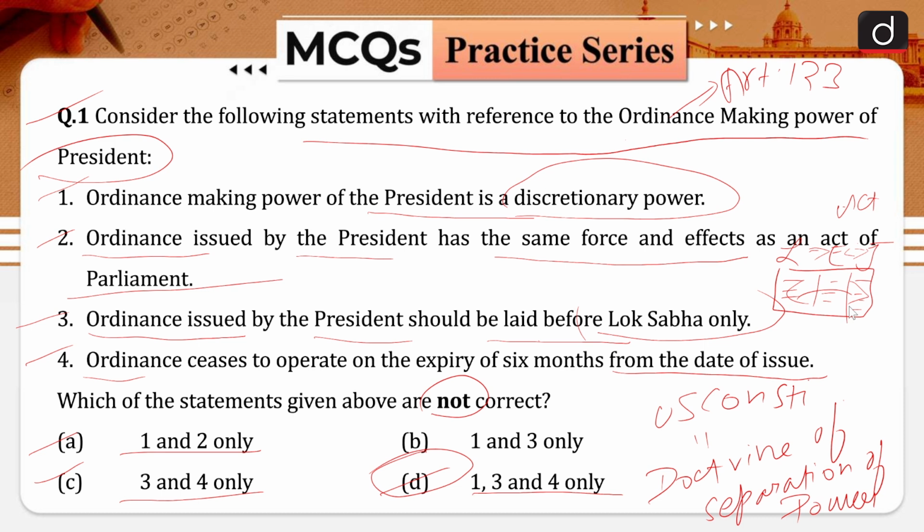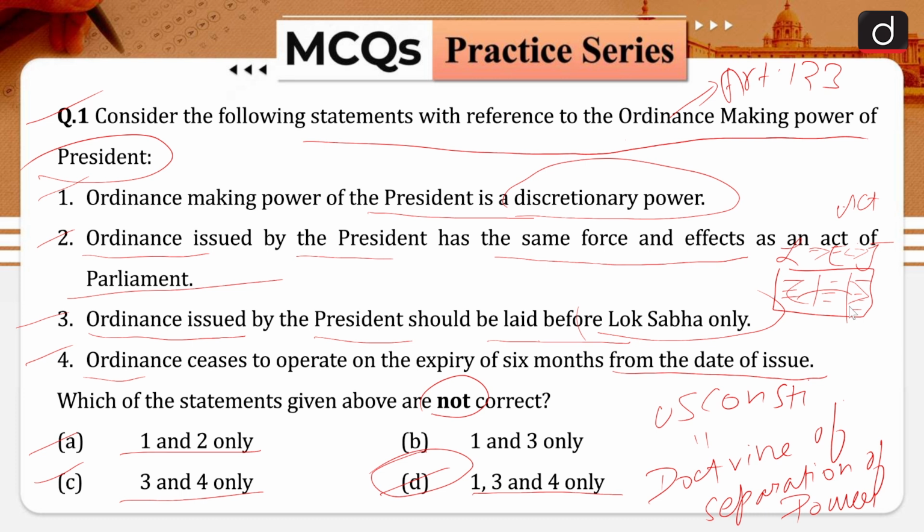So the most important legislative power of the President is that of promulgating an ordinance. The Constitution of India under Article 123, as I mentioned, empowers the President that he or she shall have the power to legislate by ordinances when ordinary legislation through parliamentary enactment on the subject is not possible immediately.